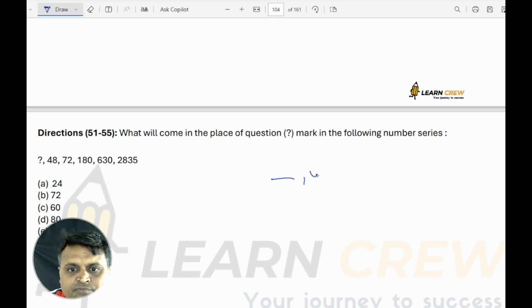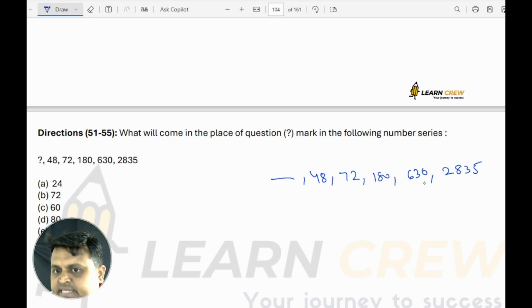Next. Missing term, 48, 72, 180, 630, 2835. So definitely a sudden increase is there. When a sudden increase is there, think of multiplication.